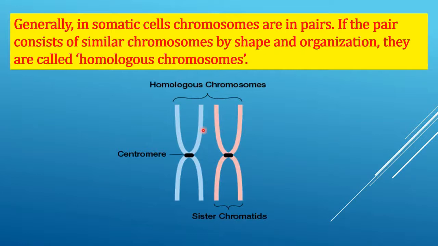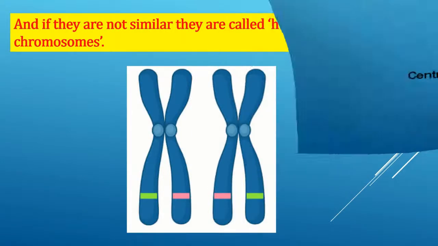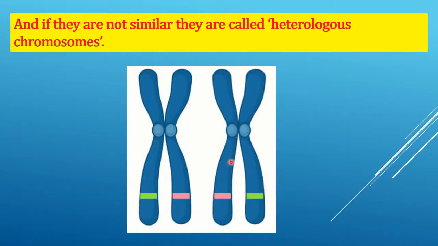If the pairs consist of similar chromosomes by shape and organization, they are called homologous chromosomes. And if they are not similar, they are called heterologous chromosomes.